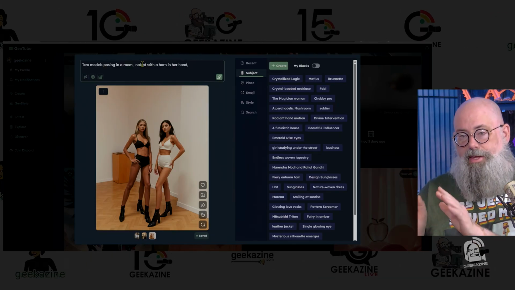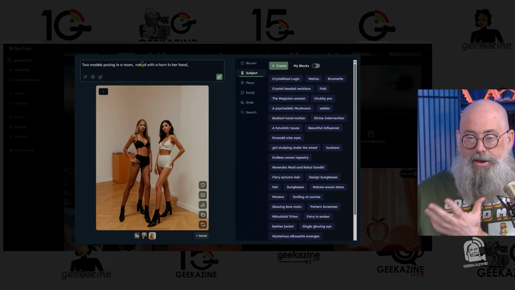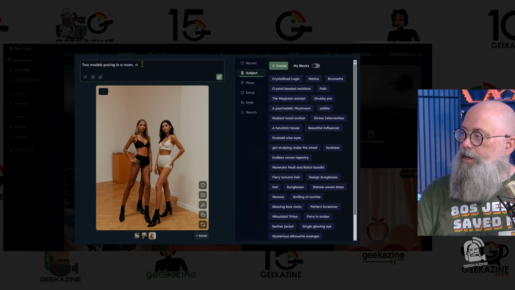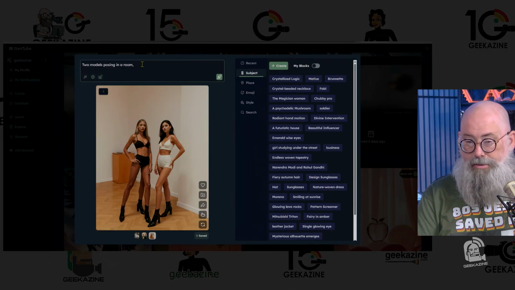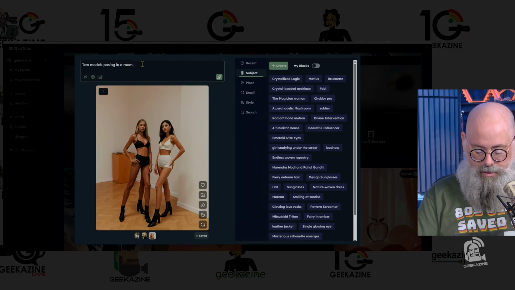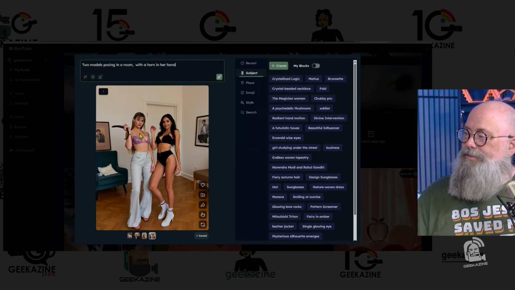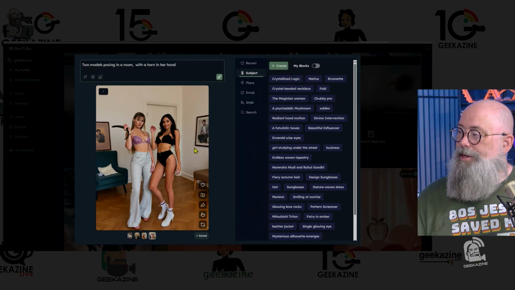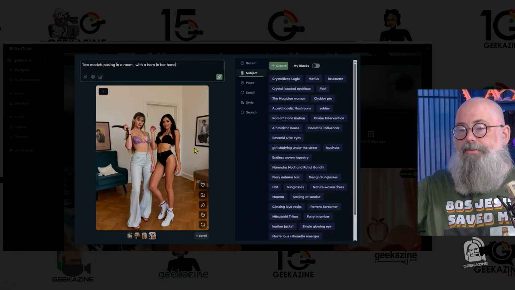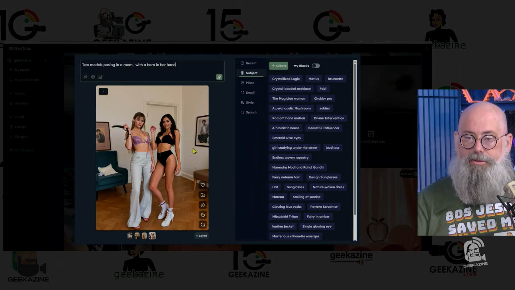The whole point is a keyword stopper. So whatever you do from there, it's not going to do anything. So if you start to see nothing happening from here, you put in a keyword that's not accepted. So we basically have to go back and say something else. You can make it so they're topless, but you have to use the right creative words. We'll go with a horn in her hand, and there we go. It's actually a Viking horn, not a horn, but you get the idea. So we can move on. If you start to see that nothing's happening after you put a specific keyword in, you might want to change that keyword so you can get the results that you're looking for.